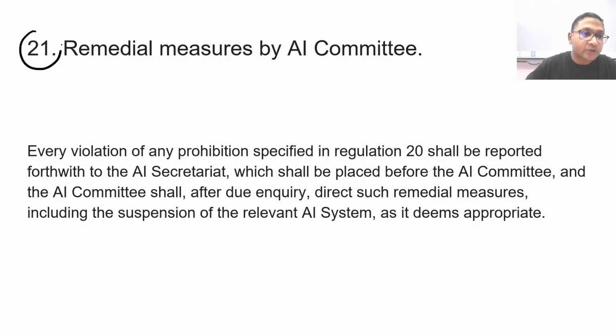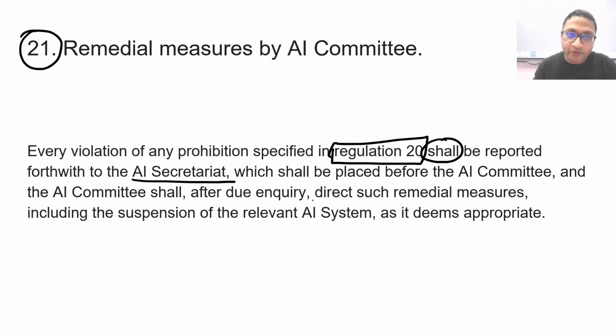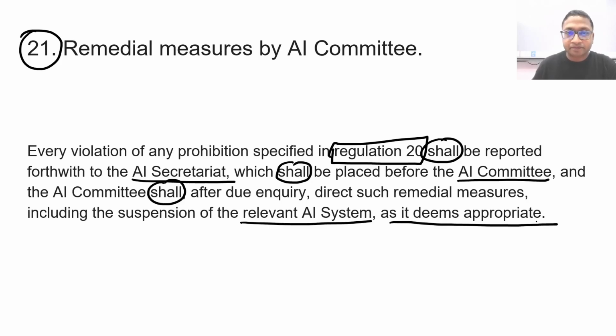Now, regulation 21 states remedial measures by AI committee. Every violation of any prohibition specified in regulation 20 that we just discussed shall be reported forthwith to the AI secretariat, which shall be placed before the AI committee, and that AI committee shall, after due inquiry, direct such remedial measures, including the suspension of the relevant AI system, as it deems appropriate.